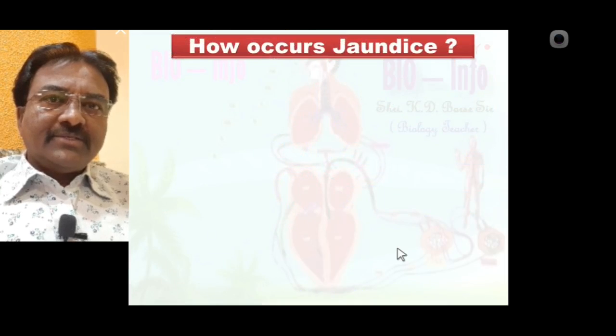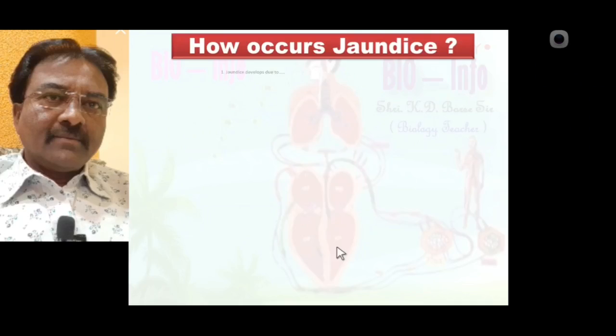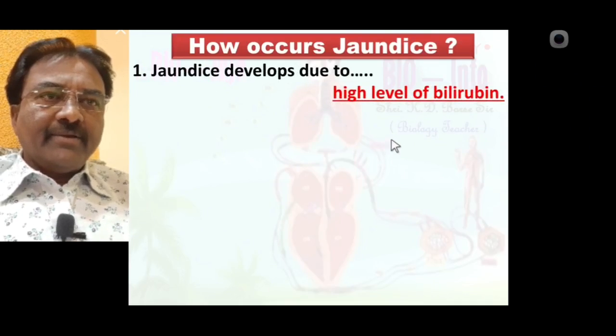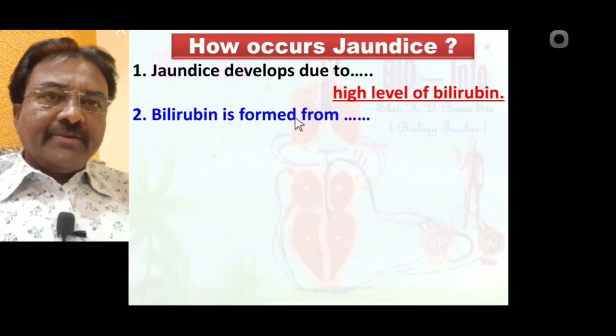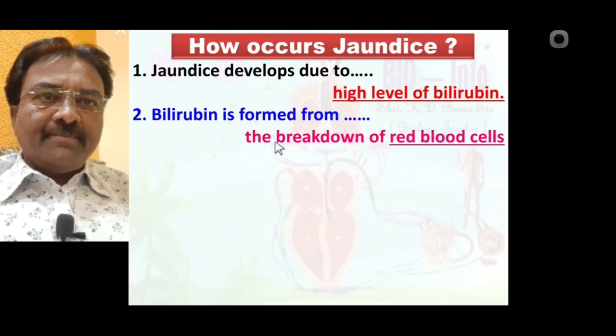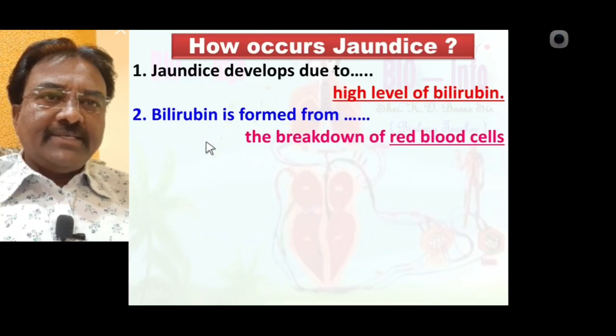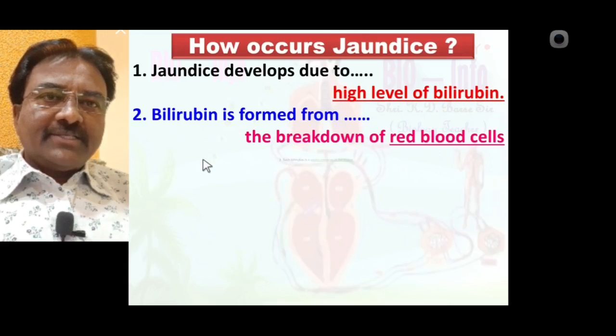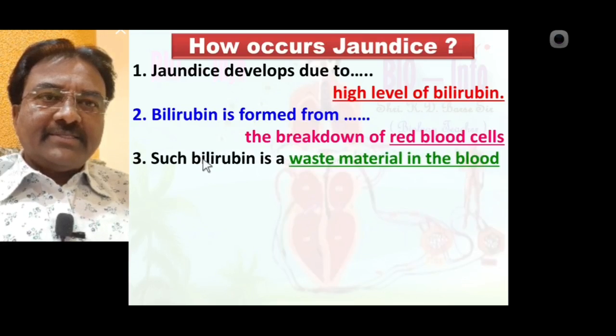How does jaundice occur? Jaundice develops due to a high level of bilirubin. Bilirubin is formed from the breakdown of red blood cells by the liver. Such bilirubin is a waste material in the blood.